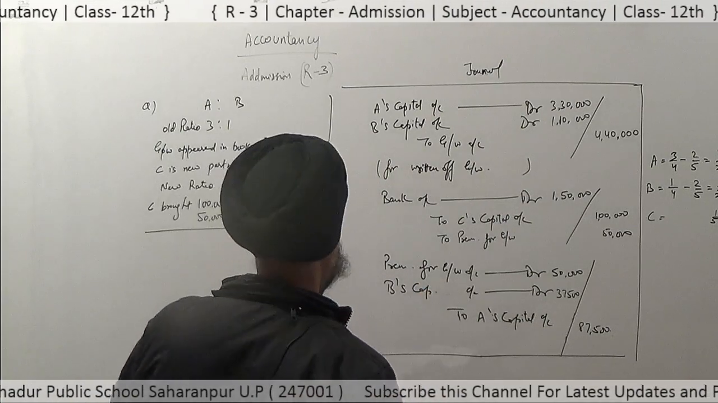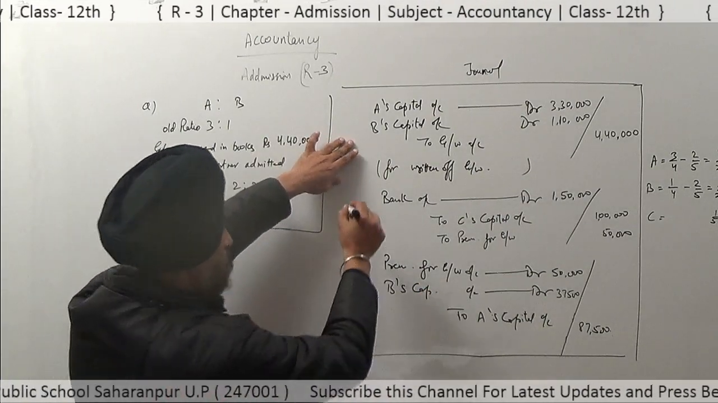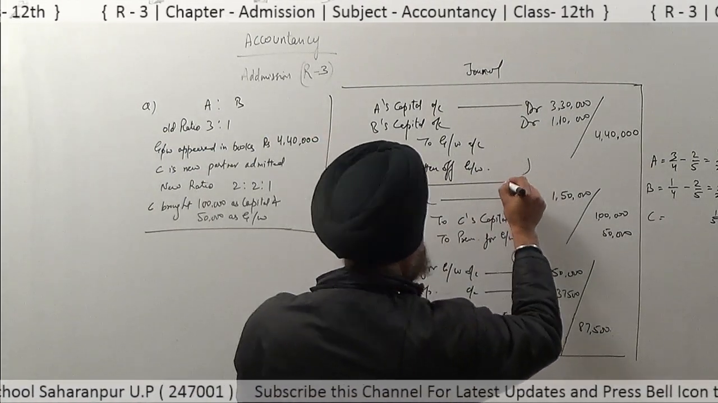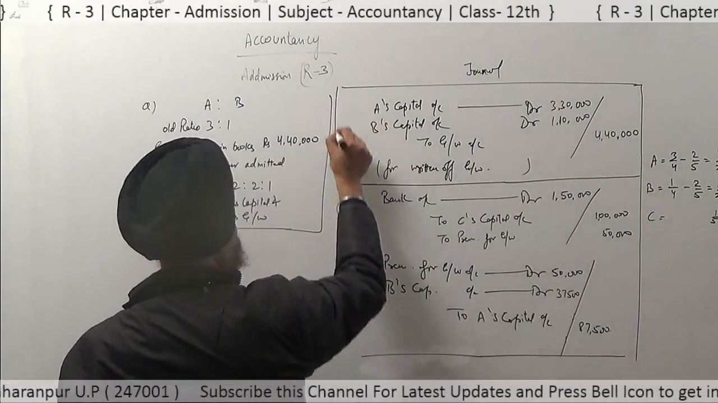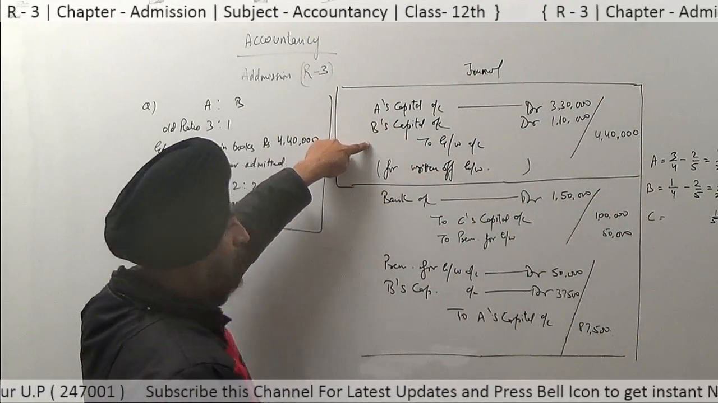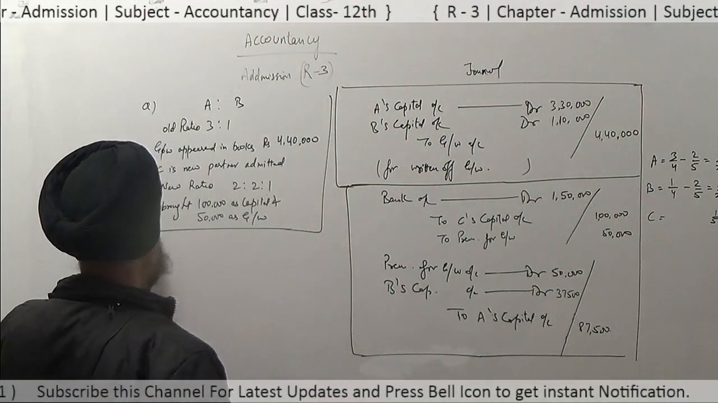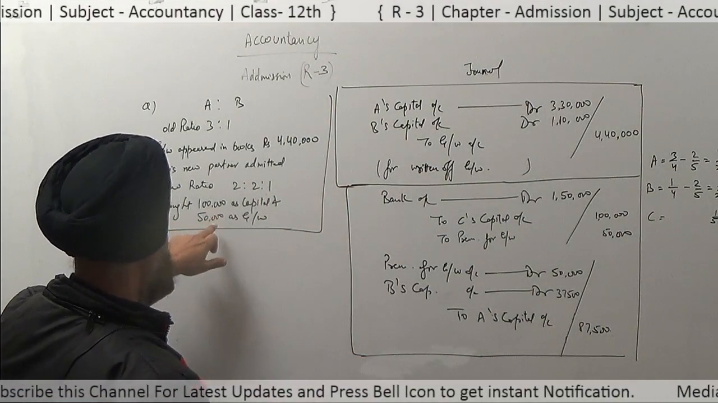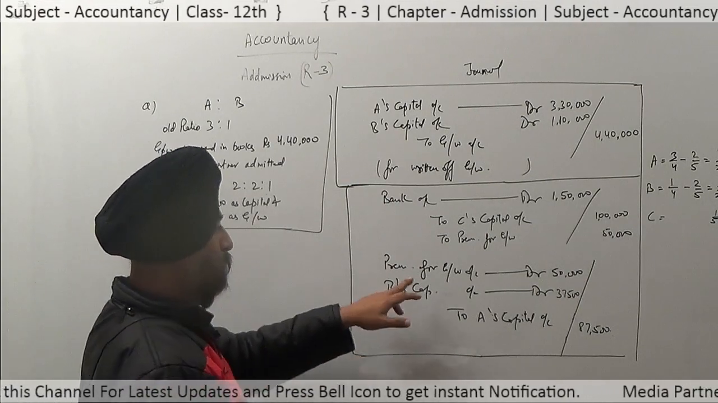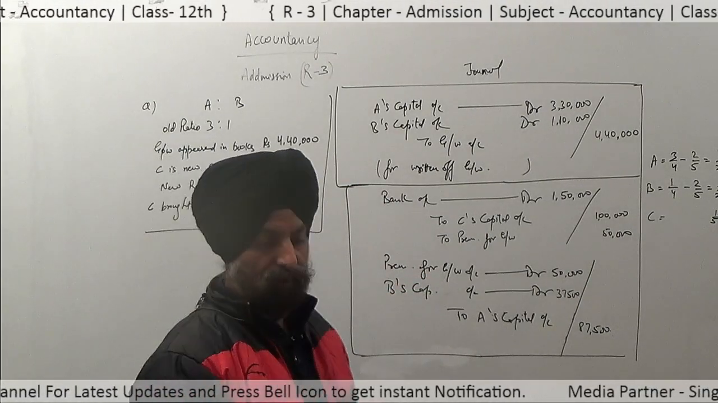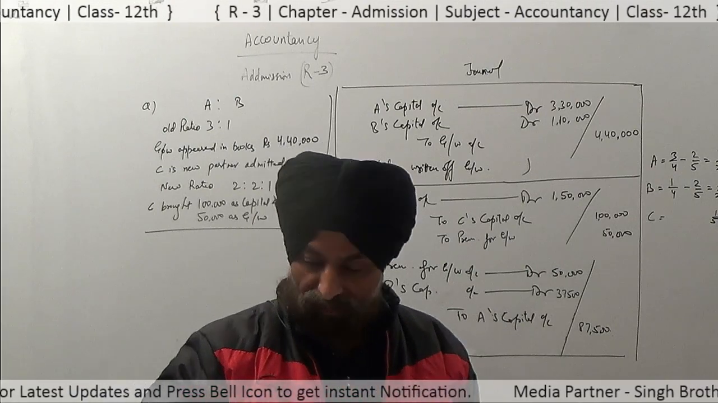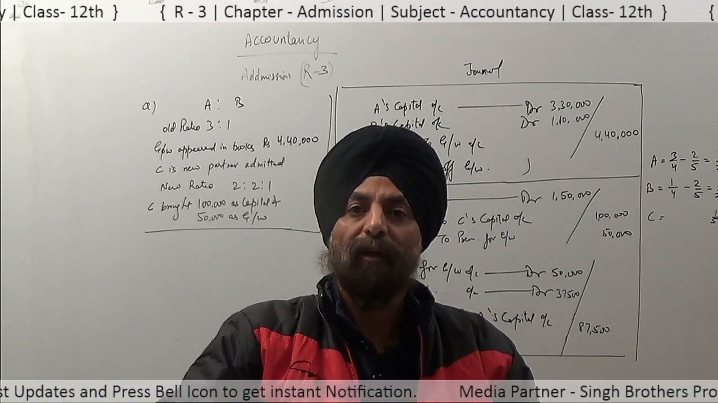So in this way, we first of all write off the goodwill which appeared in the books by this entry, and next, these are the two entries for the new partner bringing his capital and goodwill as a premium. This goodwill will be divided among the old partners in the gain sacrifice ratio.